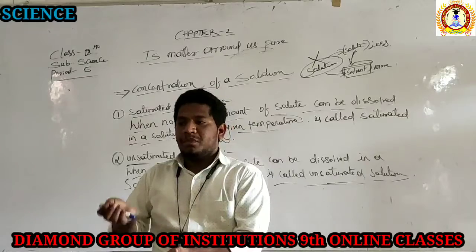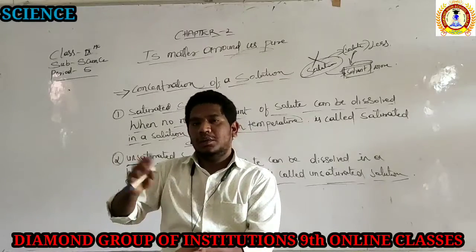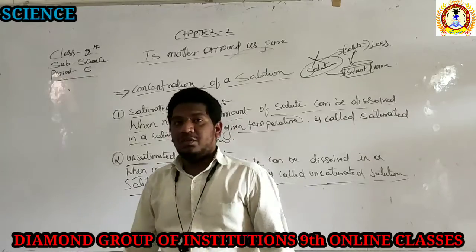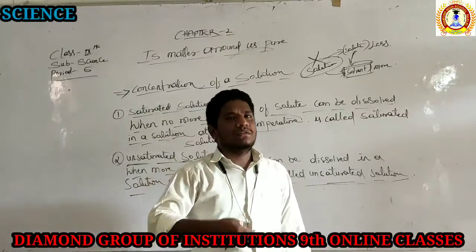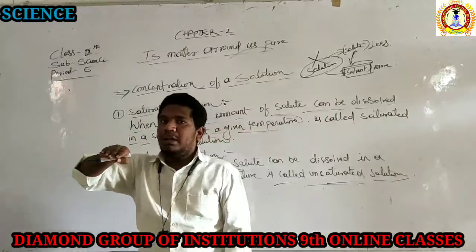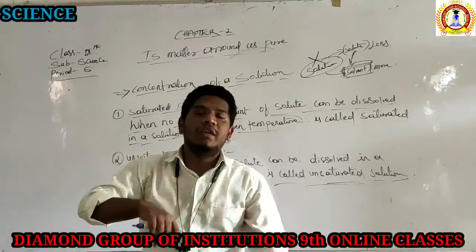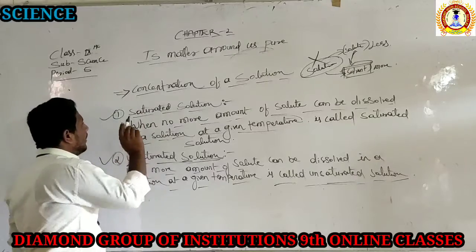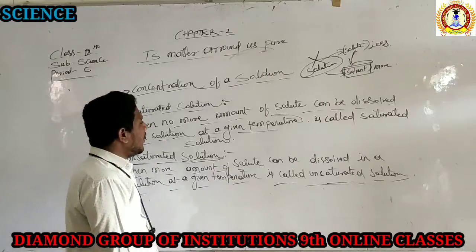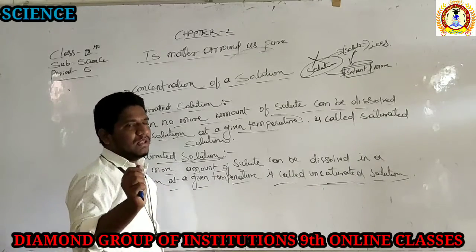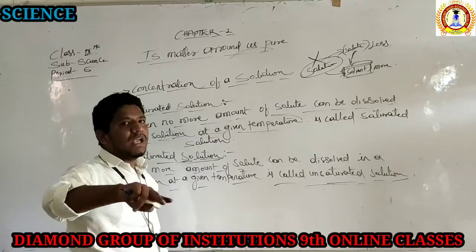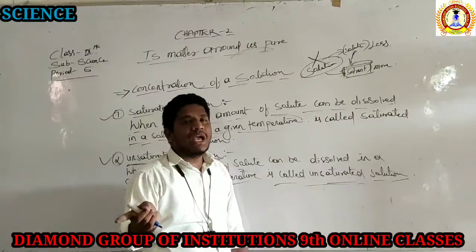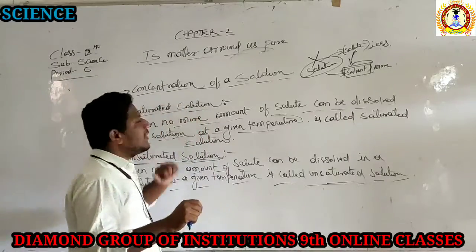But here you can add the salt, so this becomes the unsaturated solution, meaning you can add more solute particles, right? At one level they cannot be added, and that we call the saturated solution. So there are two factors: the saturated and the unsaturated solution. Remember by the simple thing: when more solute can be added, it is called unsaturated. When no more solute can be added, that is called the saturated solution.